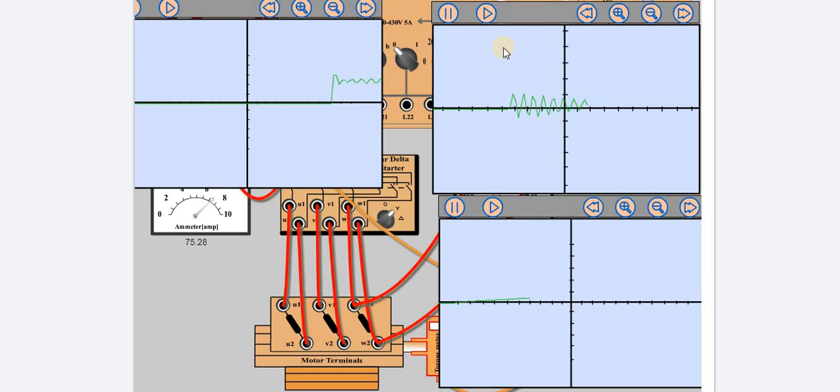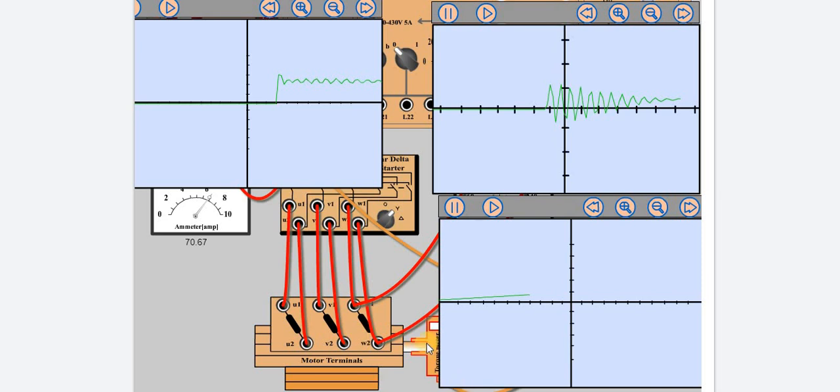What is the torque? This is the torque characteristics. Torque, pulsating torque, and the speed is simply rising.